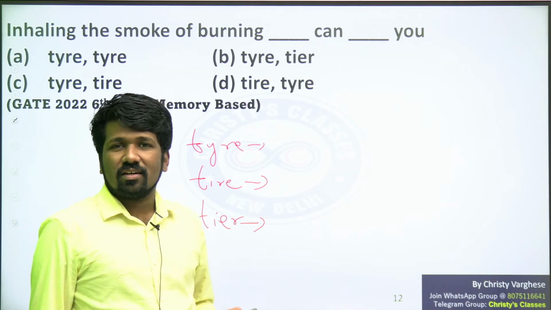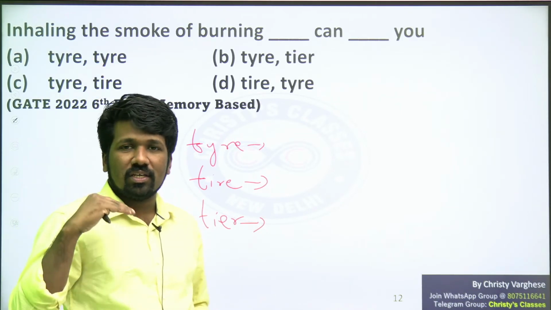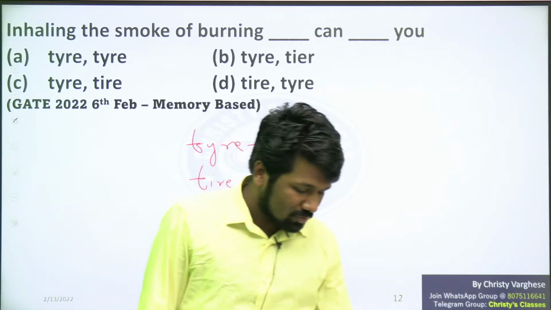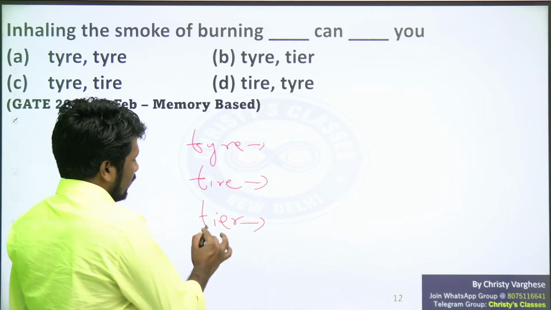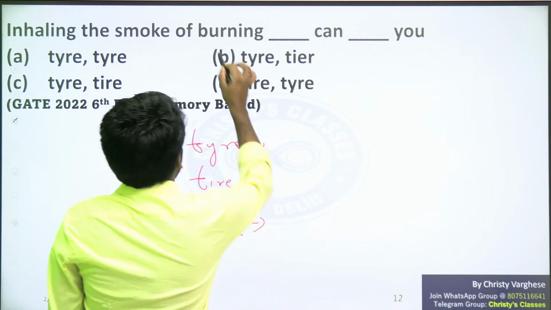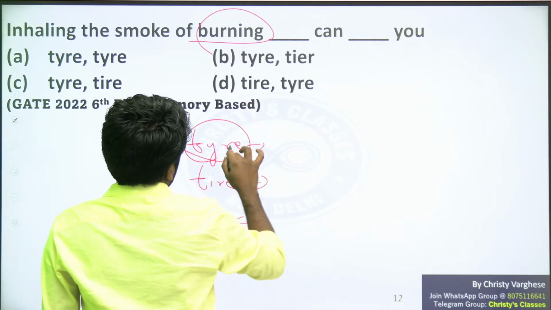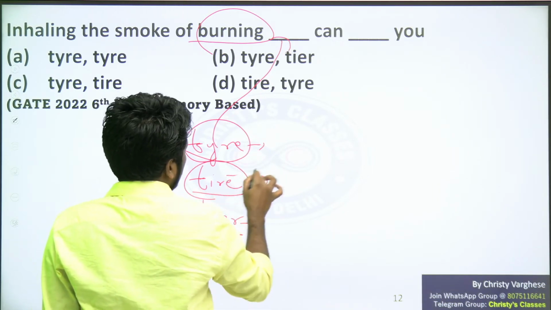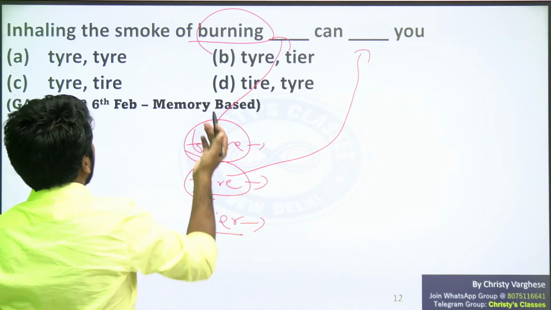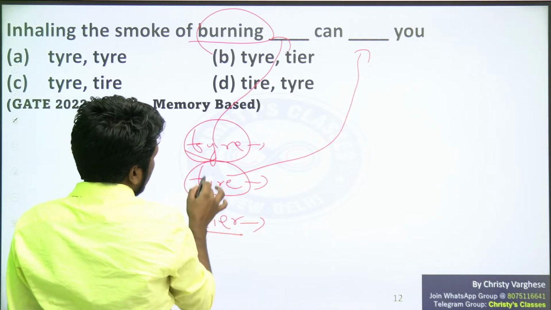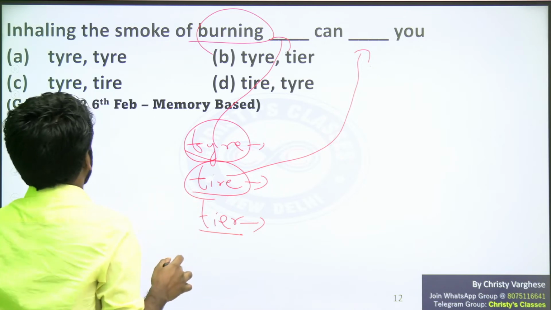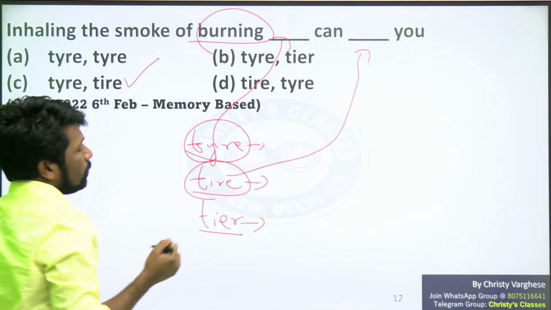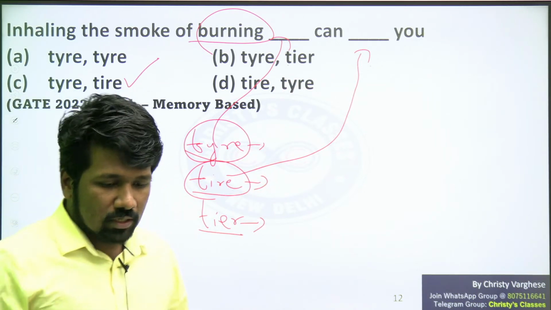train ticket, 3 tire coach. That tire, stage we say, that tire. So 2 tire, 3 tire system, 4 tire system. Likewise in different cases we say tire system or tire, na? That is TIER. So here what is needed? Burning, obviously burning tire of a vehicle. Can tire you, you can be tired due to that smoking. So TYRE and TIRE is the answer. Option C is saying so, not option B. This is TIER. That's a different word. So that's it. I hope that is clear to all of you.